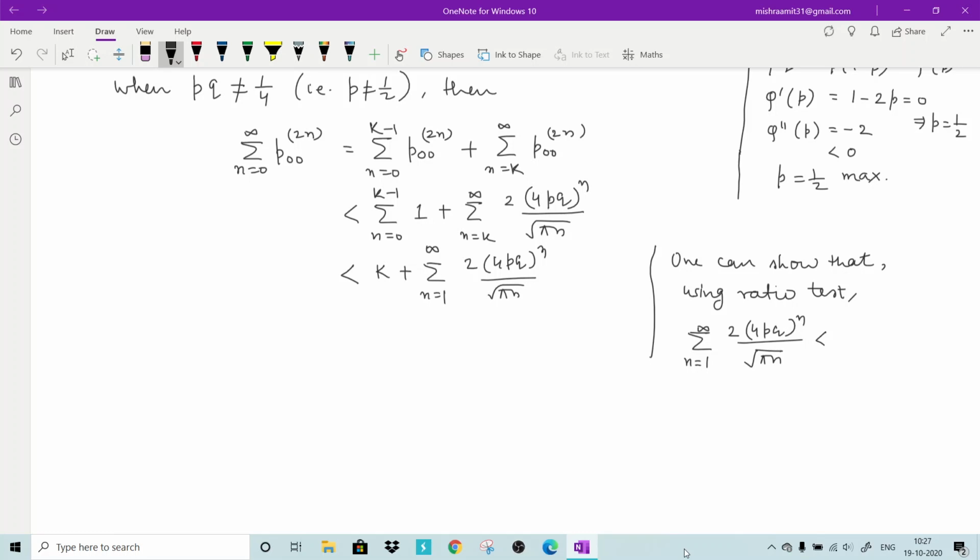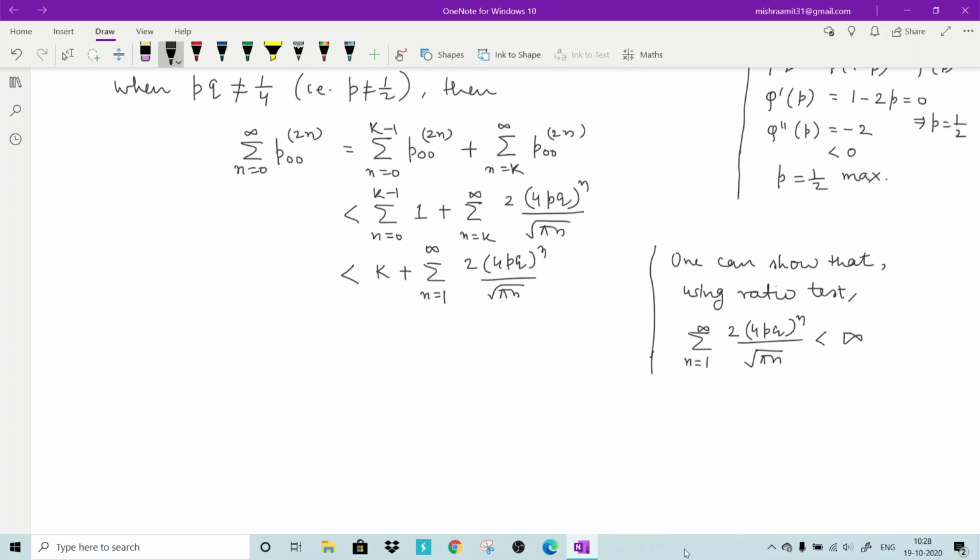So one can show that this is finite. That means this is a convergent series. Remember that whenever pq is not equal to 1/4, this will be a convergent series. You just use the ratio test, which says that if all a_n are non-negative numbers, then a_(n+1) divided by a_n, if the limit of that comes out to be any number less than 1 and bigger than 0, then that series will be convergent. So if you consider this as a_n, then the limit of a_(n+1) divided by a_n comes out to be less than 1.